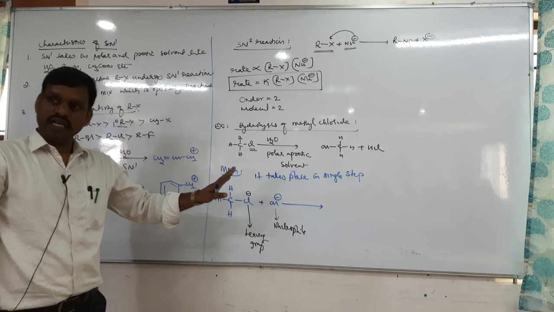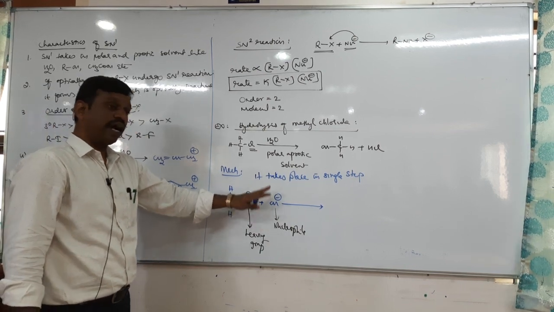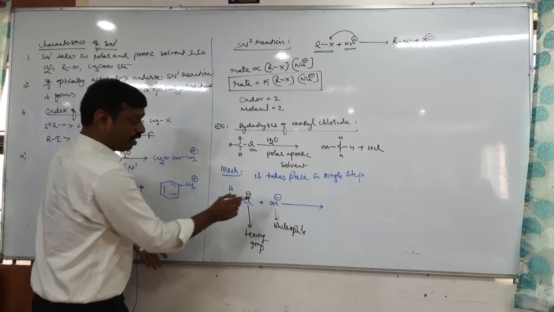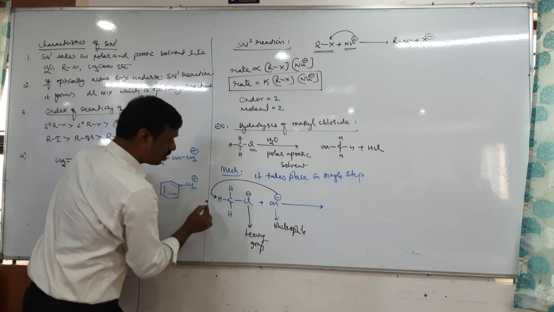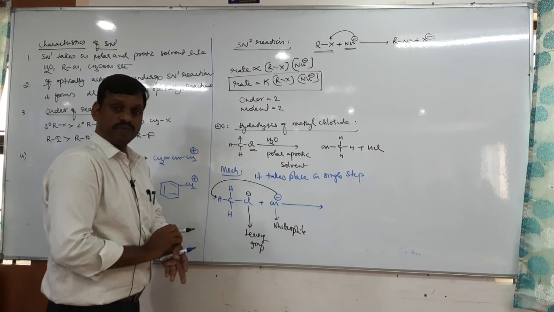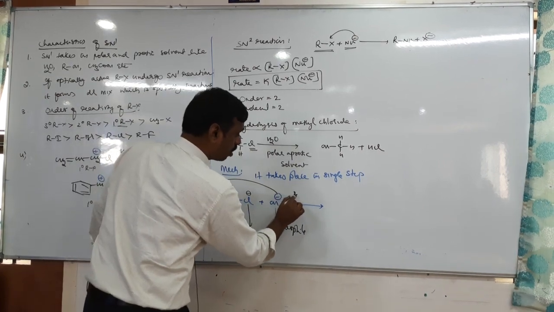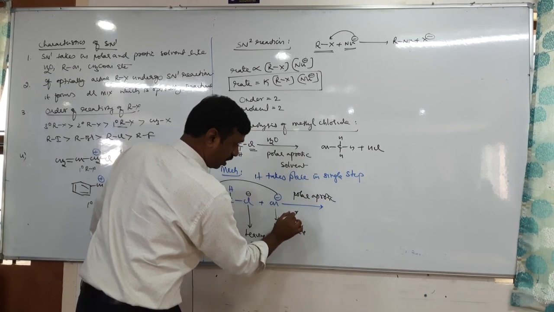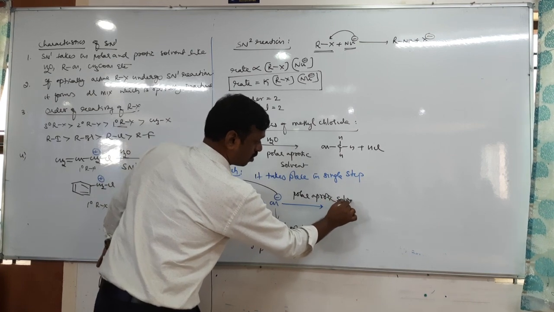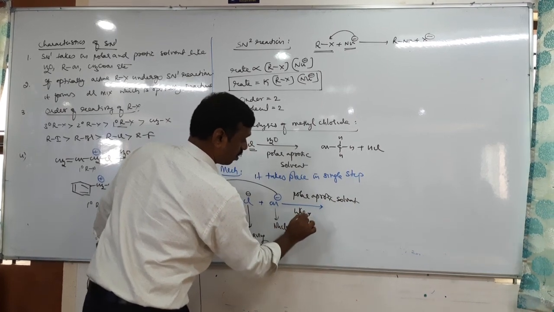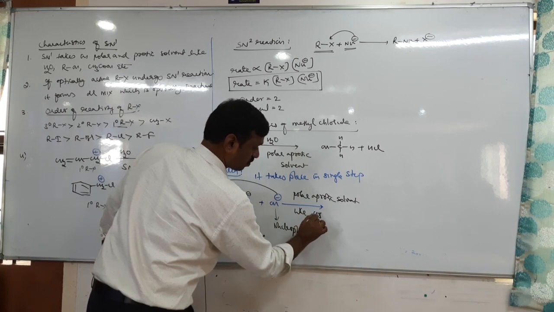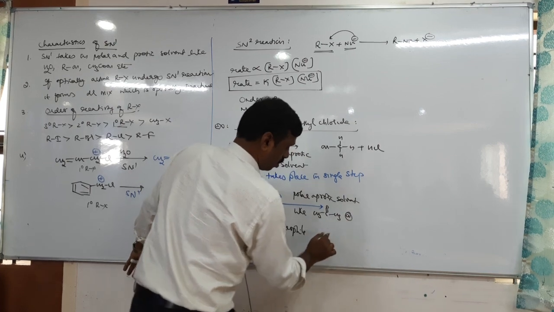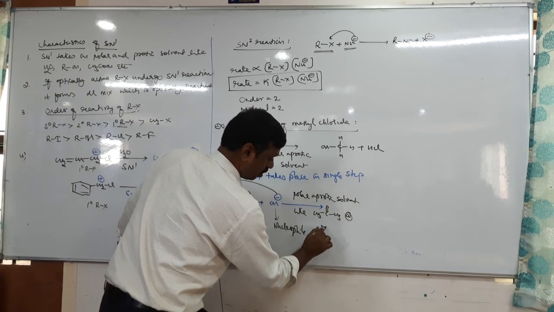Now tell me, in SN2 reaction, our nucleophile attacks the alkyl halide not from the same side of the leaving group, it attacks from the back side or opposite side of the leaving group in the presence of a polar aprotic solvent, usually acetone or dimethyl sulfoxide, DMSO.